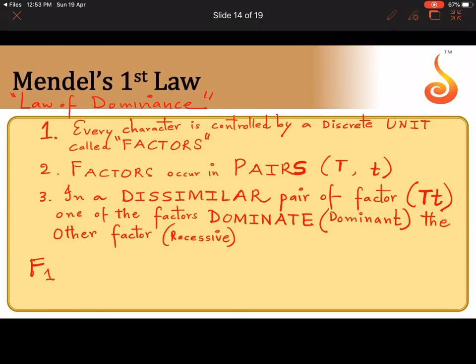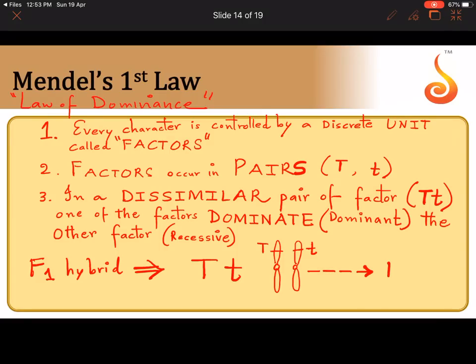So what happened in the F1 hybrid? Let us understand this with respect to the F1 hybrid. In the F1 plant, the seed was capital T, small t. That means on one chromosome there was capital T, on the other chromosome in the corresponding position there was small t. But what did the plant grow to become? The plant grew to become tall.